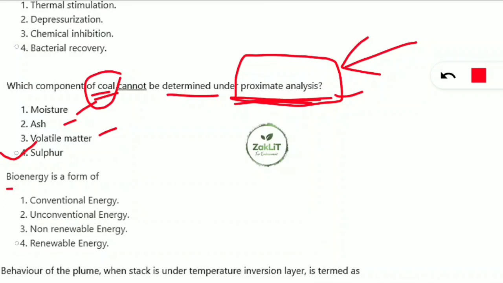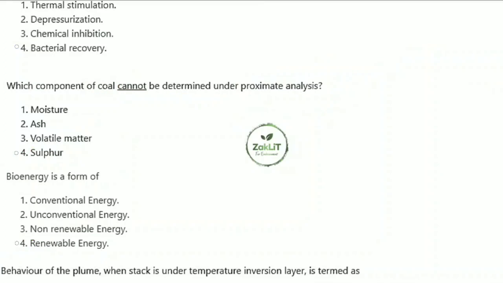Coming to the next question, bioenergy is a form of what? This is a very easy question. Bioenergy is a form of renewable energy. So don't get confused between unconventional and conventional. It is a kind of renewable energy. Let's move on to the next question set.